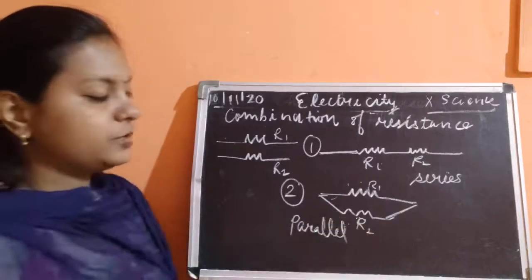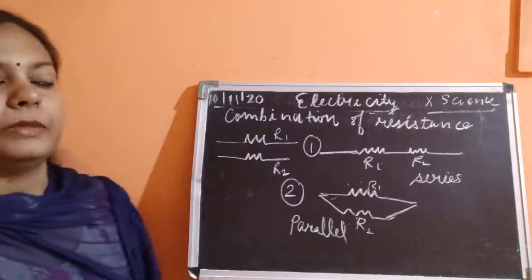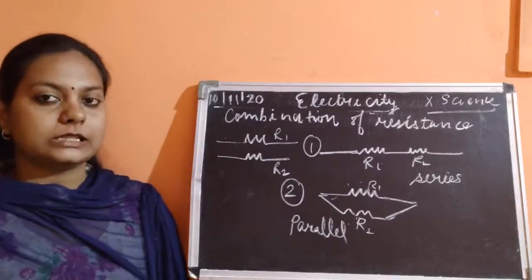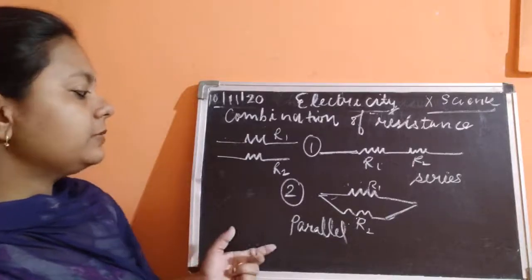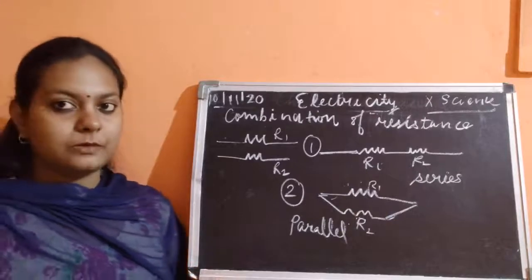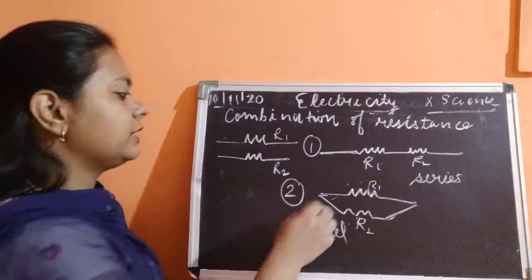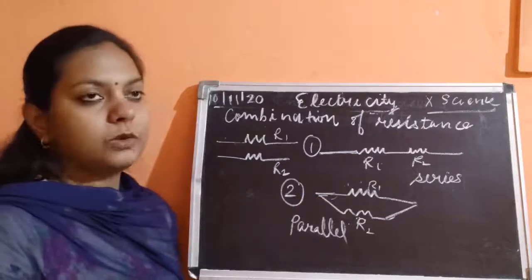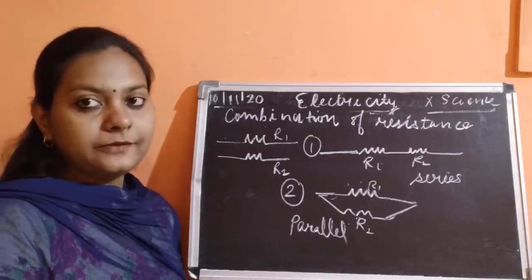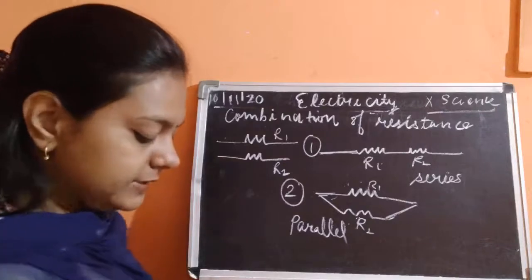This type of arrangement is known as parallel combination of resistance. Okay, so parallelly हम join कर सकते हैं या फिर series में हम join कर सकते हैं. So parallelly और series में अगर हमको join करना है किसी भी resistance को, then what happens कि क्या effect पड़ेगा उसके resistance पे? Let's find out.